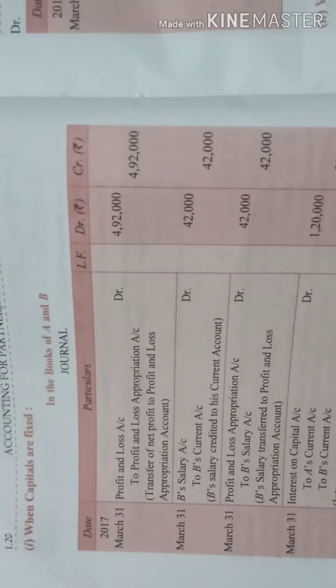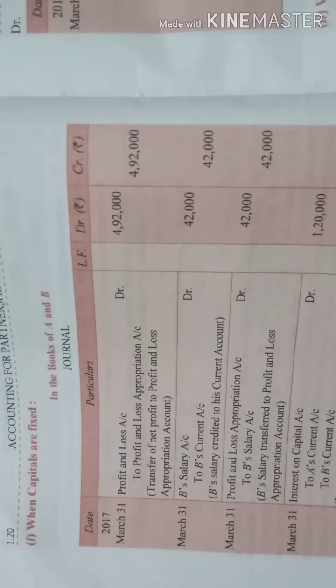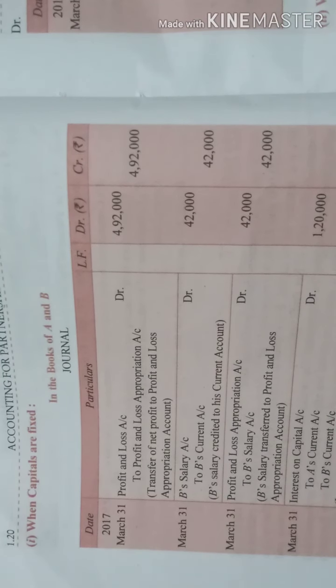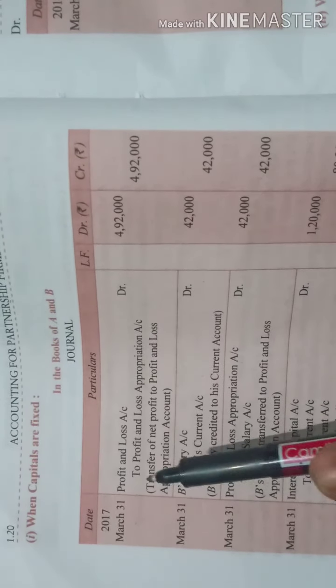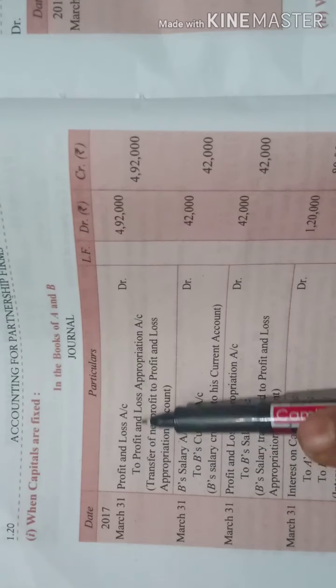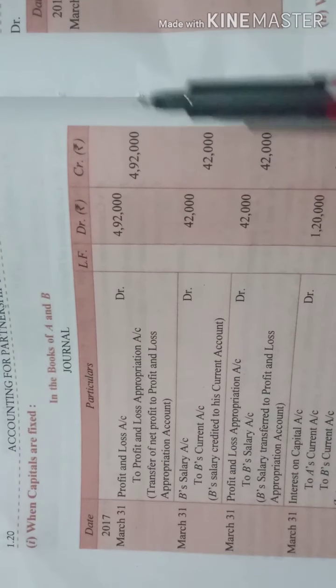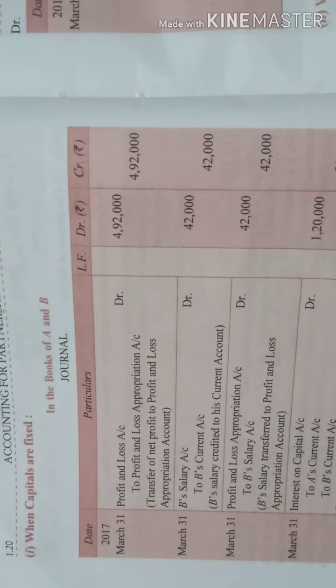Now let's check out the journal entry and the account in case when capitals are fixed. Fine. So first and foremost, what was the entry? First entry, you have transferred net profit to P&L appropriation, right? So profit and loss account to P&L appropriation account. Fine. Now you will mention the amount.